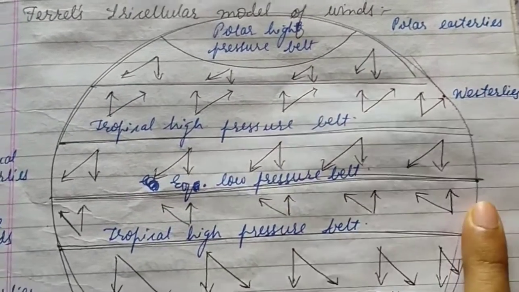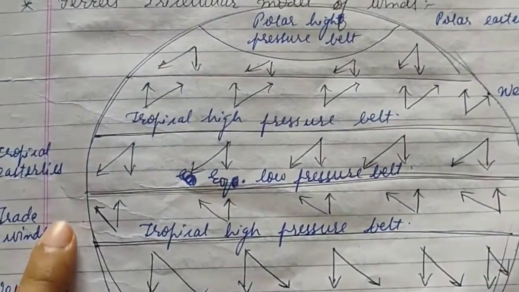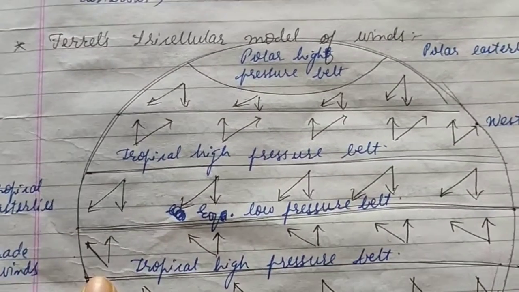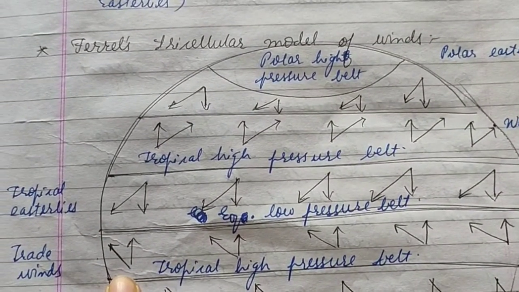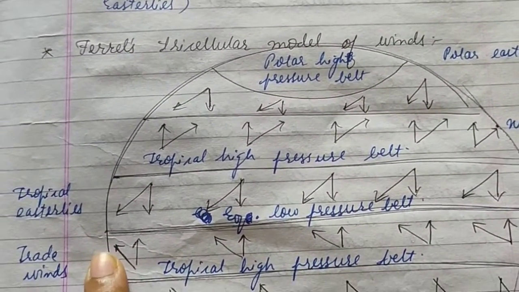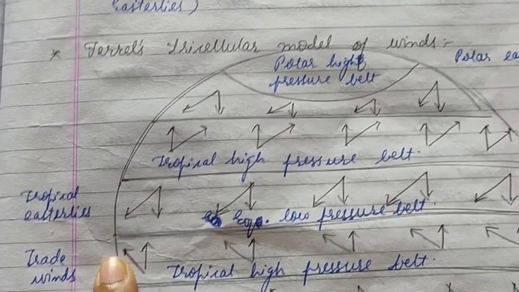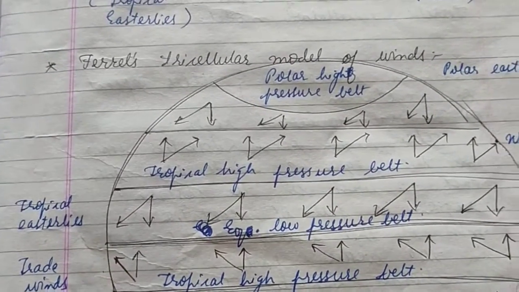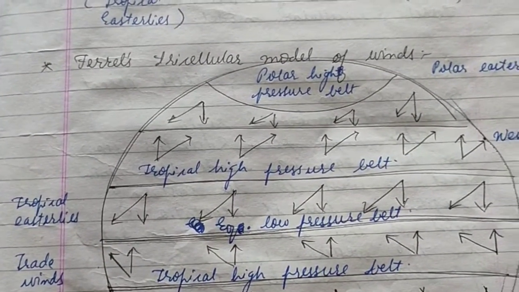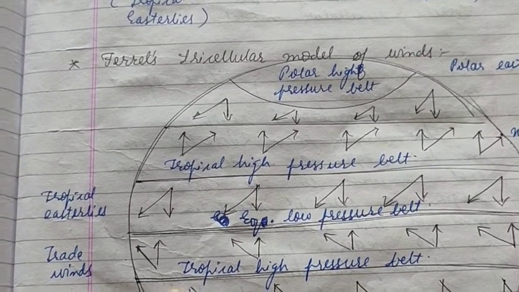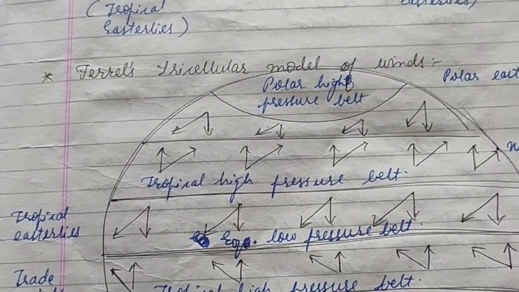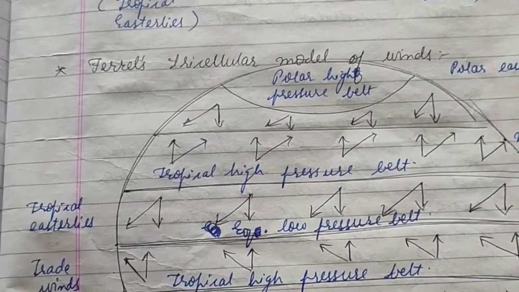Suppose this is the east direction and this is the west direction. If the wind starts from the east direction and flows towards the west direction, that particular wind is called easterly. And the one that starts from the western direction and flows towards the eastern direction is called westerly.